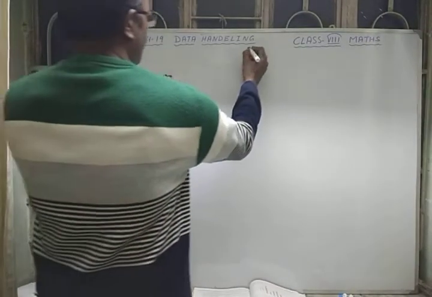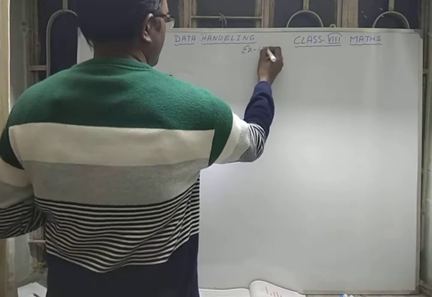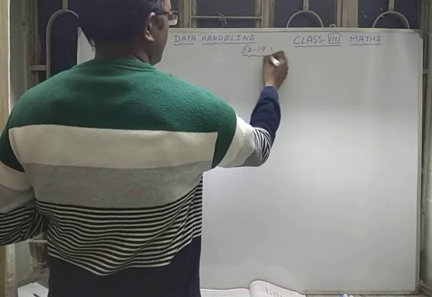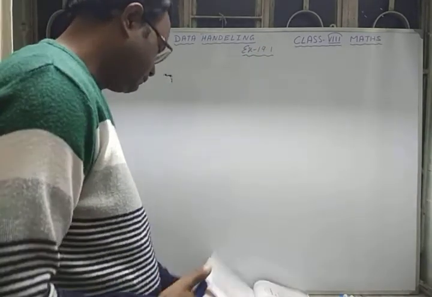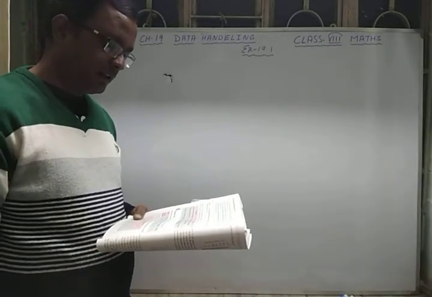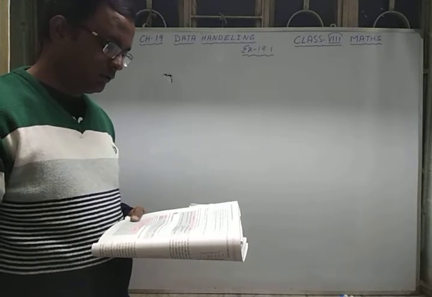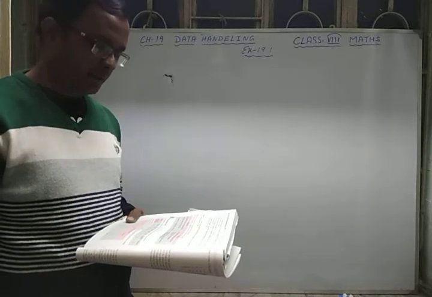So now we will do exercise number 19.1. The first question is: given that the results of a survey of 200 people about their favorite fruit are given below. So one survey has been done of 200 people, and they have been asked their favorite fruits.